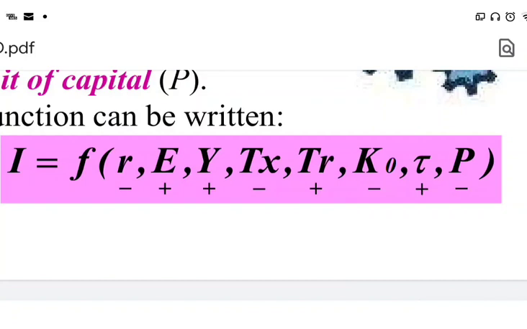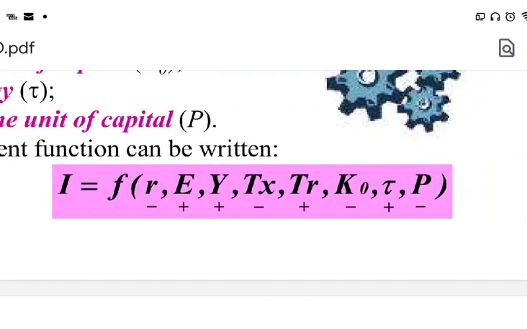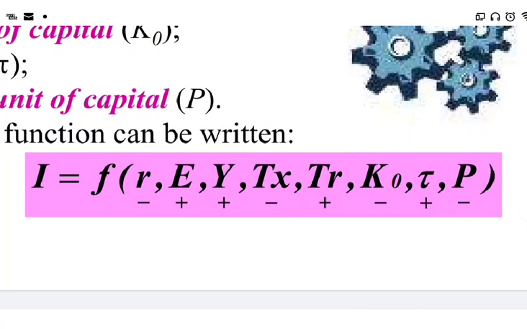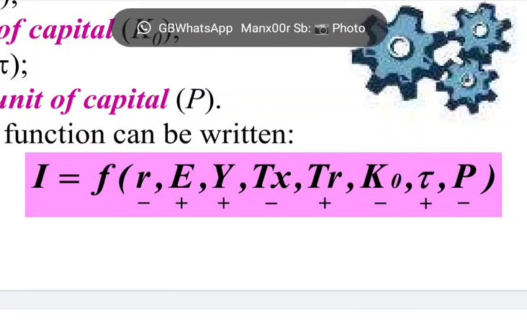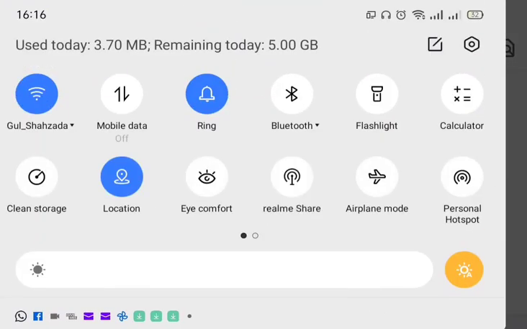So the price of the initial stock of capital and investment have an inverse relationship. Again, the profitability, the investment is also a function of the state of the technology. If the technology is at a very high stage, meaning there are advanced technologies.